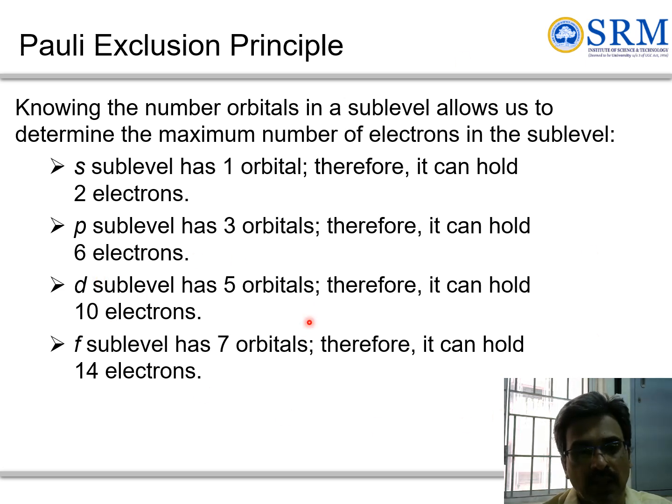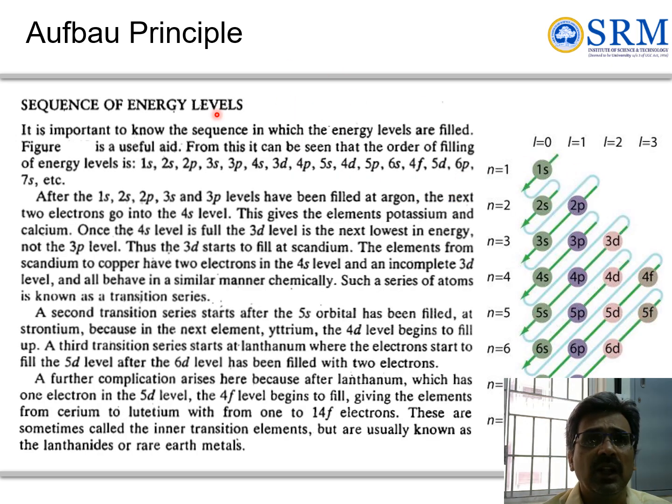This is how orbitals and sub-levels determine the maximum number of electrons that can be accommodated in the sub-levels. The sequence in which energy levels are filled can be understood by the Aufbau principle, which gives the order of filling: 1s, 2s, 2p, 3s, 3p, 4s, and so on.